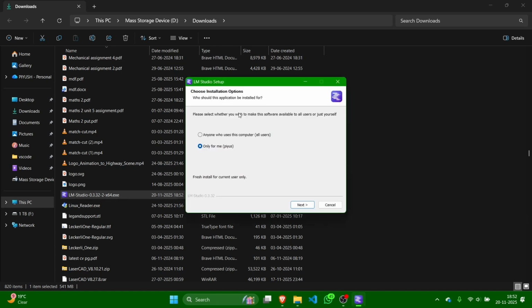Okay, so you have options to install it for anyone who uses this computer, which will require administrator access, or only for me. So I will be using the option for anyone who uses this computer.